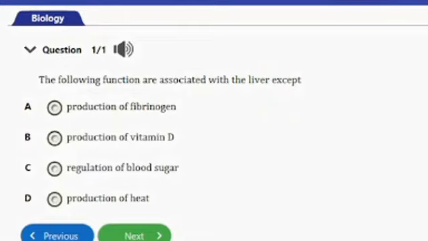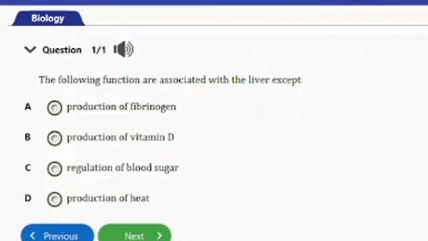The question says, the following functions are associated with the liver except: A, production of fibrinogen; B, production of vitamin D; C, regulation of blood sugar; D, production of heat. So guys, the answer to this question is option A, production of fibrinogen.